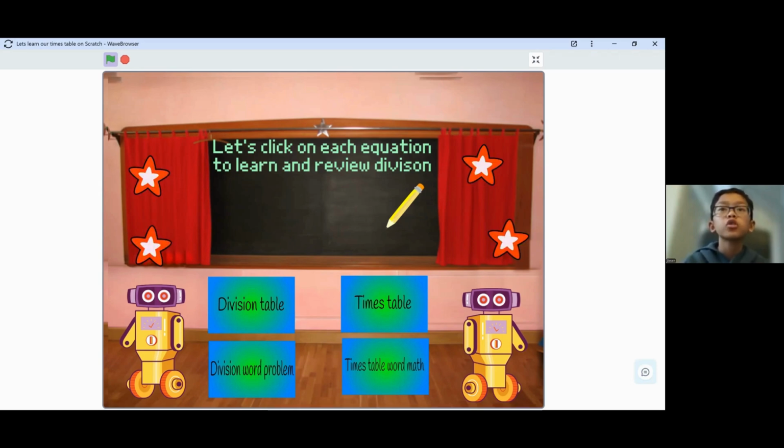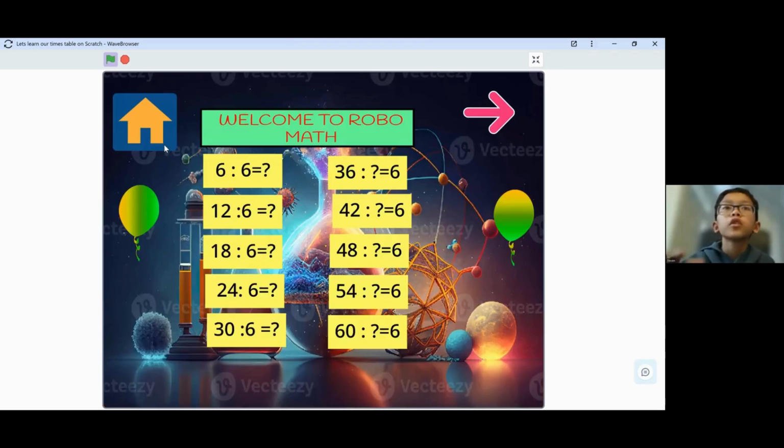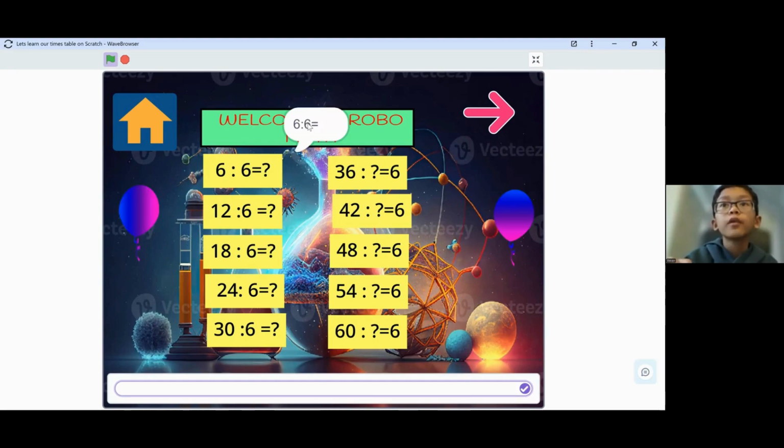Today I'm going to share with you my project, Let's Learn Our Timetable and Division Table. We'll go through each tab one by one. So first, if you go to the division table tab, you'll see a lot of blocks. Click one of the blocks. It will ask you a question that is on the block.